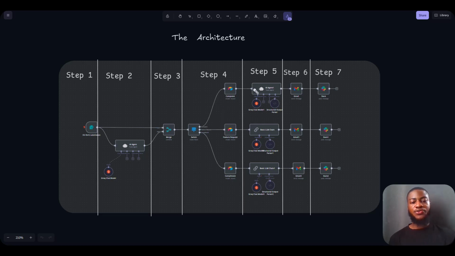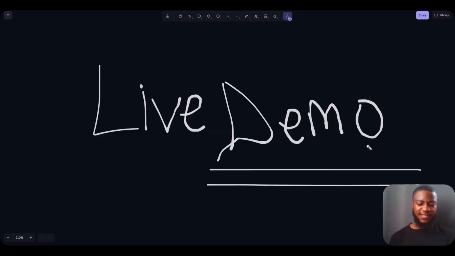So the next step is to use an AI agent to write a personalized message, and I also use the AI agent to perform other actions based on different cases, to label the feedback based on its urgency level and other things. So basically this AI agent is going to be using the information coming from this Airtable to write a personalized response to the customer that submitted the feedback. Then the final step is to notify the team on Slack. So the next thing is to test this AI agent live and see how it actually works.